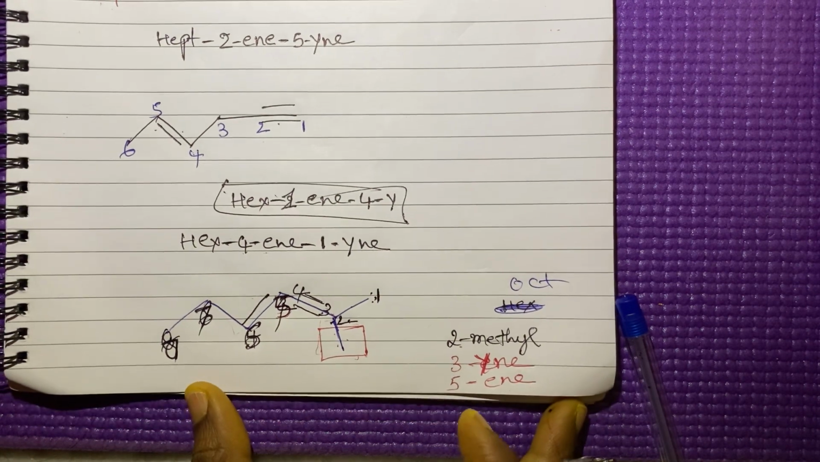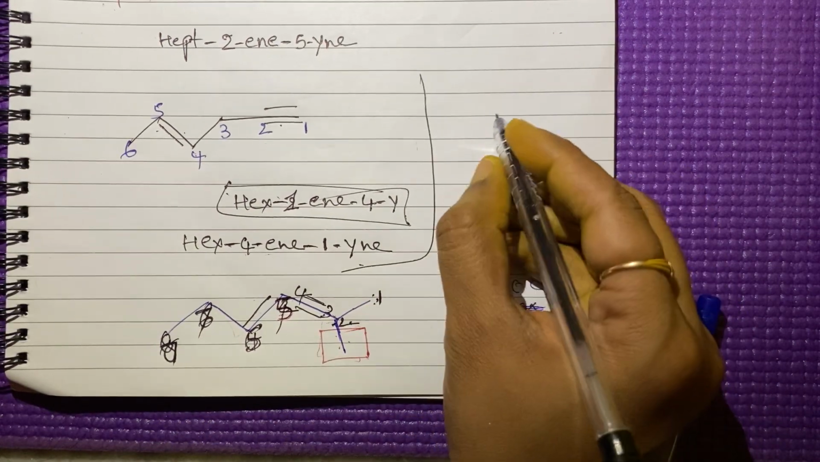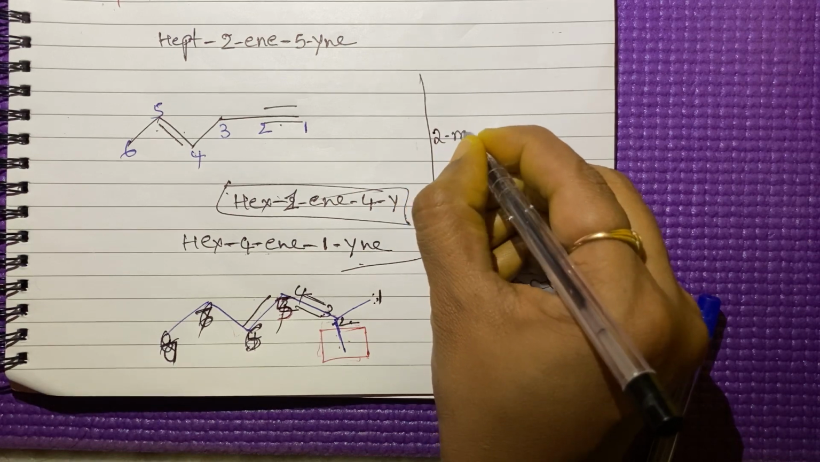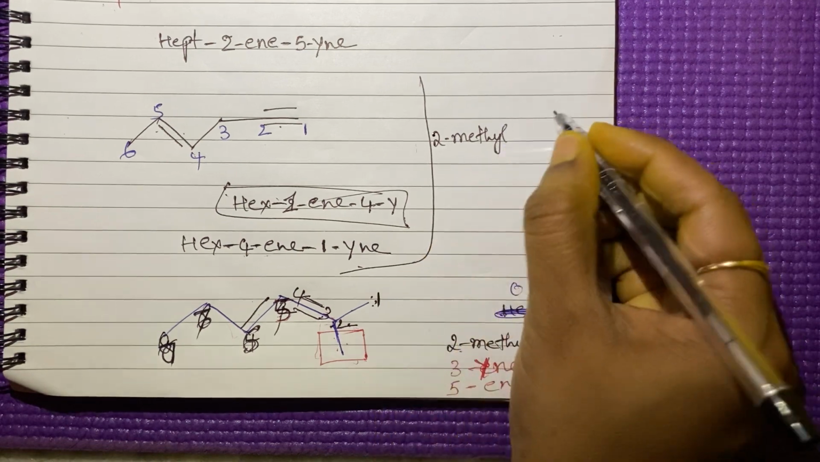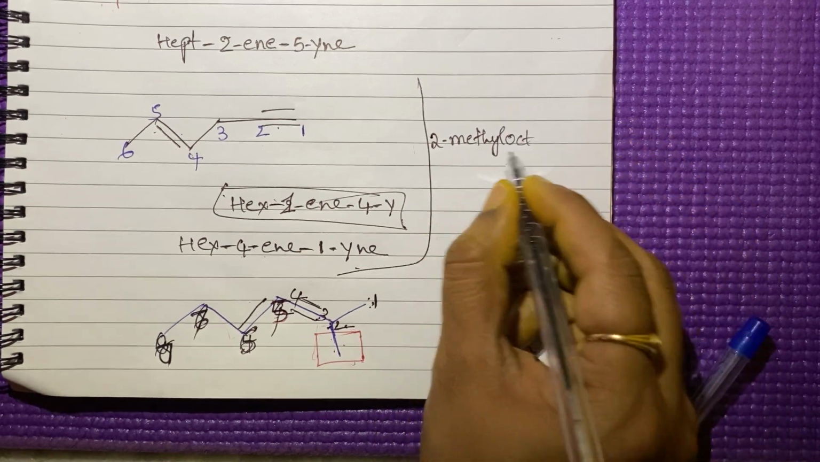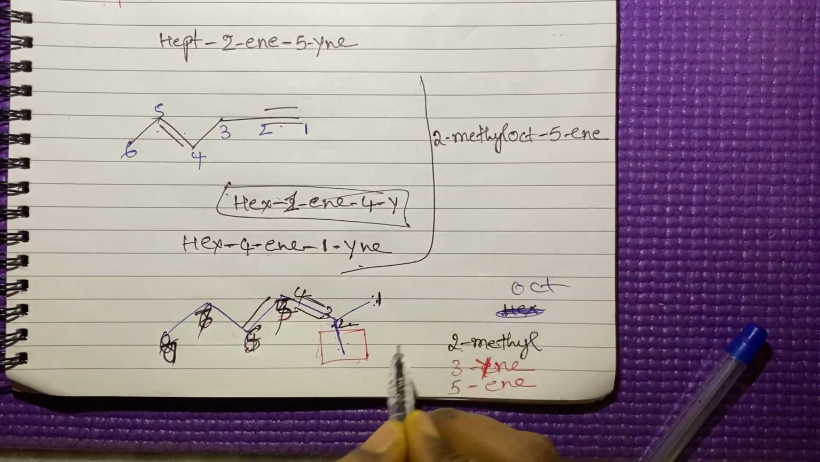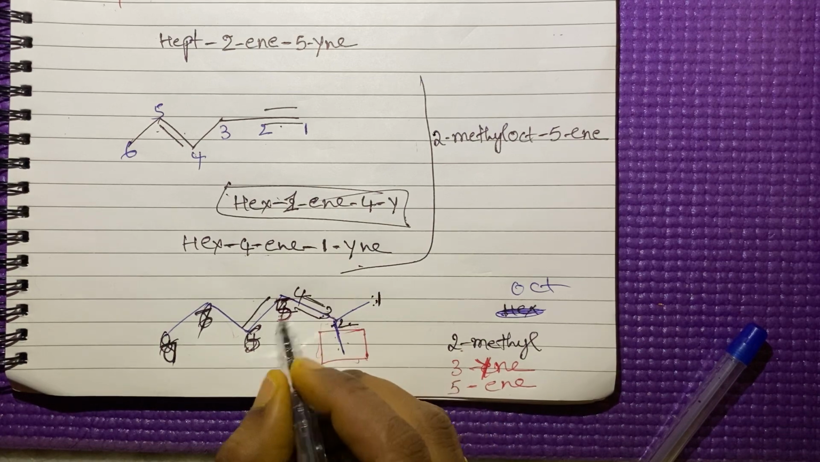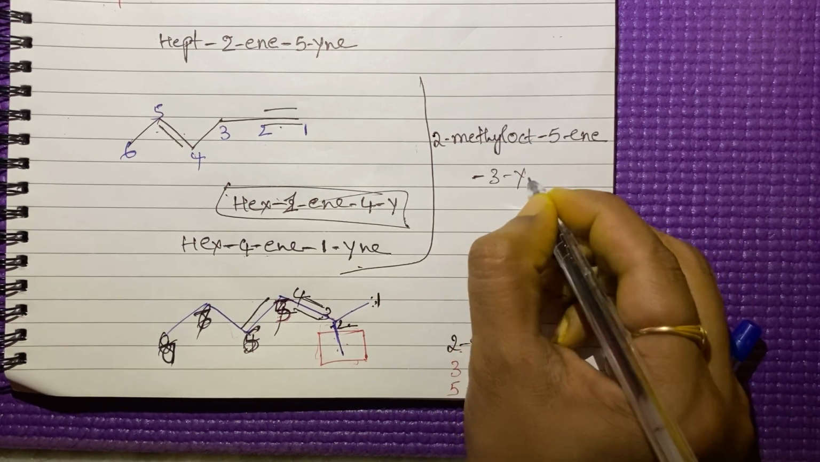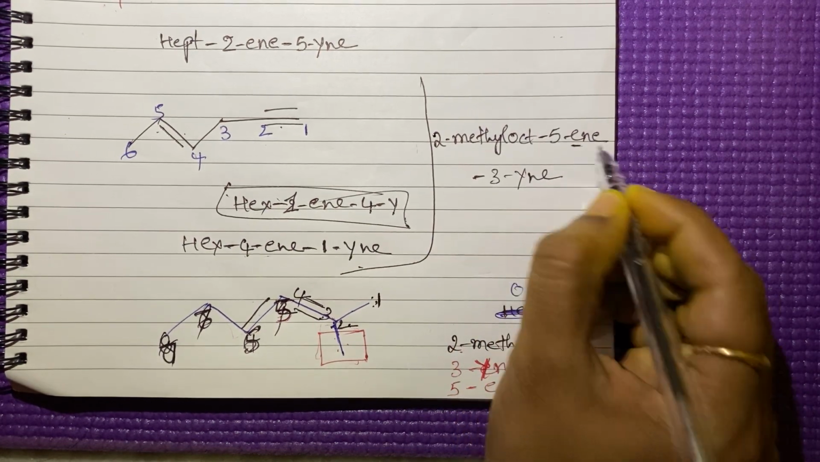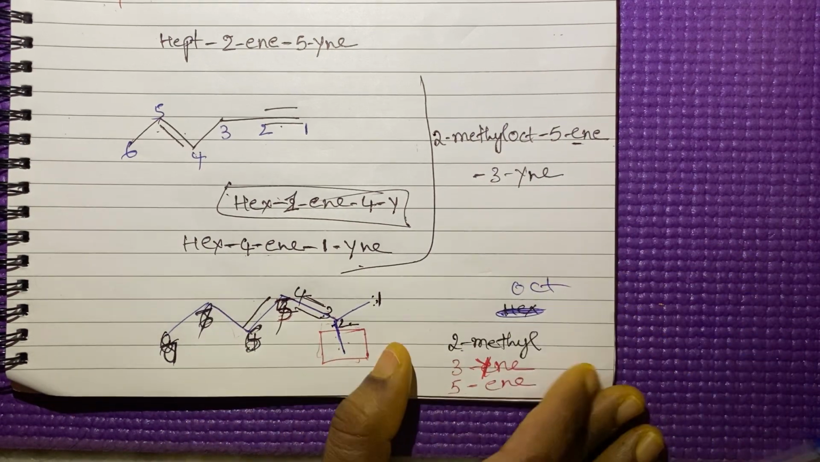Now you tell the name of this compound. Here I will write the name. You tell me. 2 methyl, the substituent we have to write first, 2 methyl oct. Here I am attaching the parent chain, oct 5 ene. In the fifth position a double bond is there, 5 ene, and 3 ine. According to the alphabetical order, E will come first. So 5 ene, 3 ine. This is the name of this compound.